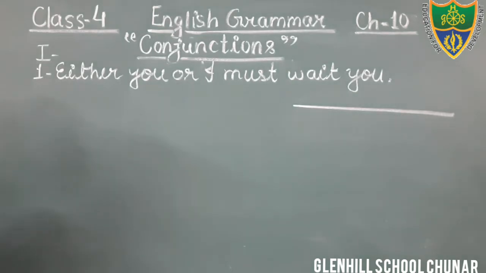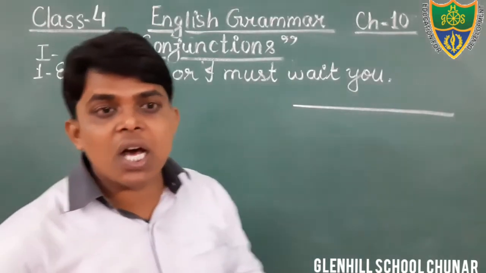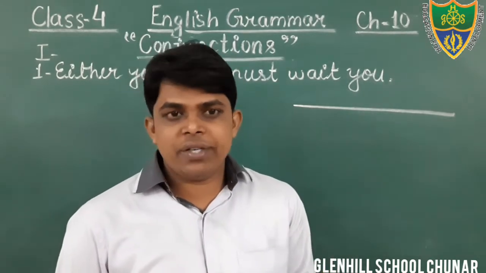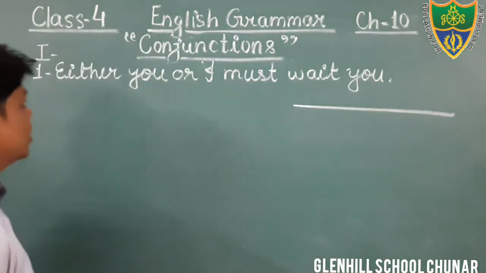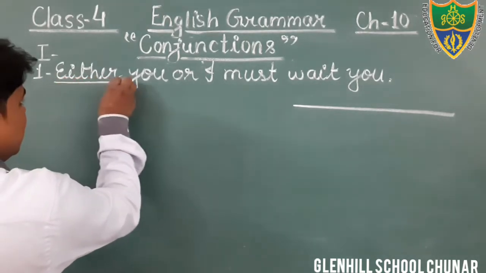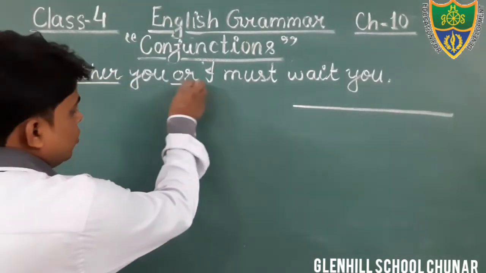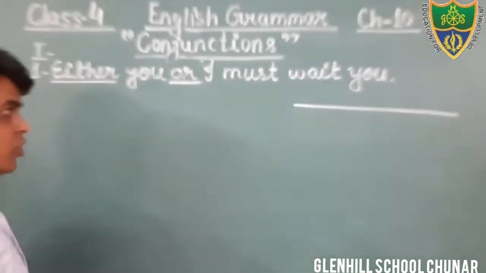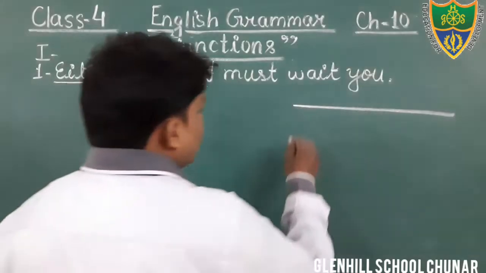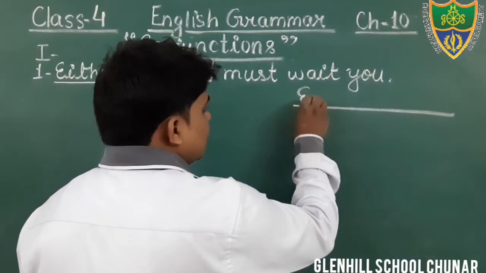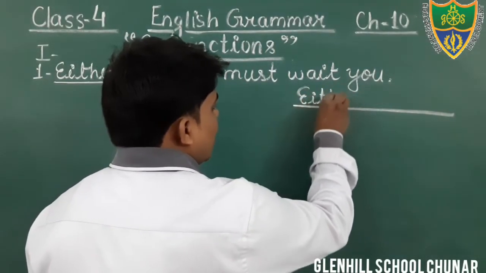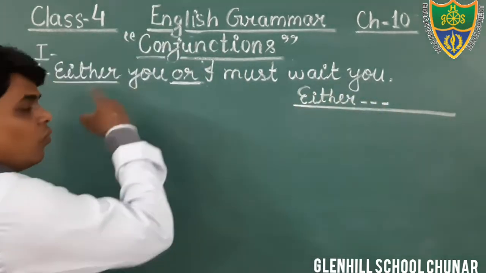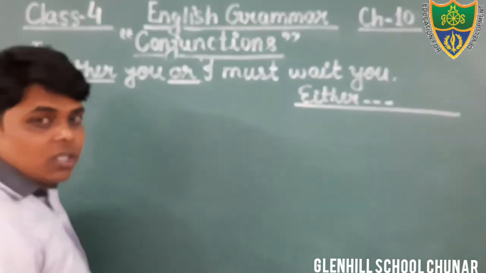Dear students, I have also told you that the words either or, neither nor, not only but also are also conjunctions. You can see here the words either or. These two words are what? Conjunction. Therefore you will write either, E-I-T-H-E-R, either dot, because in the middle there is the word you, that is not a conjunction.